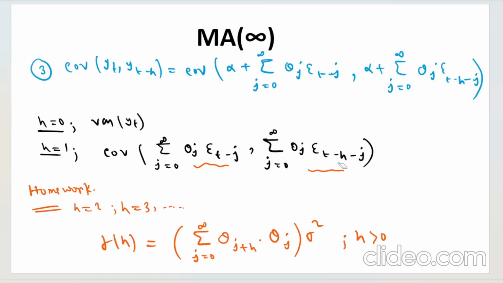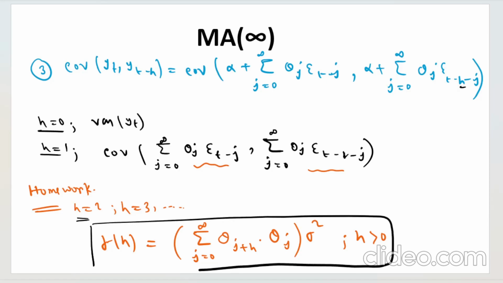I have made a mistake. This is 1, right? T minus 1 minus j. Instead of h, you are writing 1 here. So simply you need to expand this. If you have seen my previous videos, you will know how to do this. Check for the common terms and calculate these covariances. So do this for h equals 1 and h equals 2. You will see a pattern. This is the pattern that you will get.